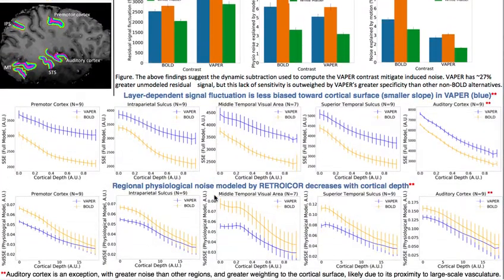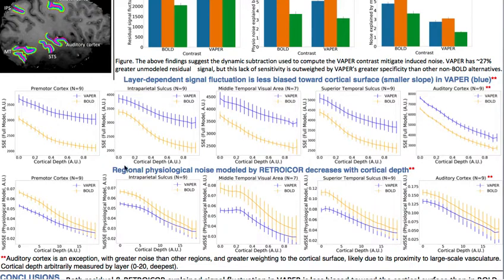Finally, if we look at these line plots here, we see that in the first row, layer-dependent signal fluctuation decreases with cortical depth in both contrasts for the 5 ROIs, but notably, this depth-wise decrease is less pronounced in VAPER, whose values are shown in blue. The smaller slope here indicates that it has a more stable layer profile. Cortical depth increases as you go to the right in each plot, of course.